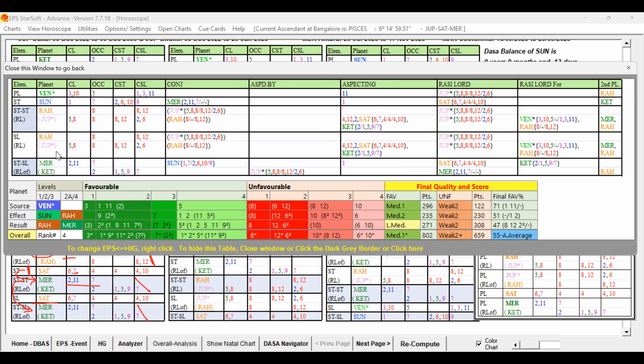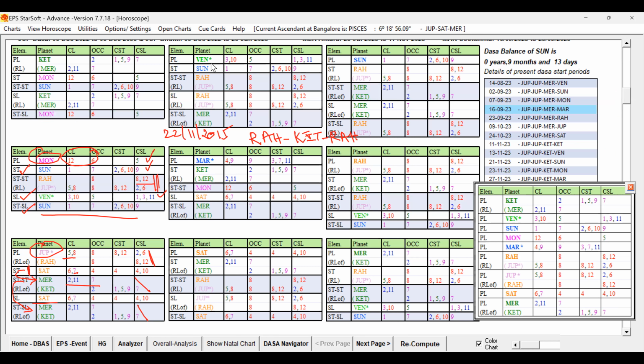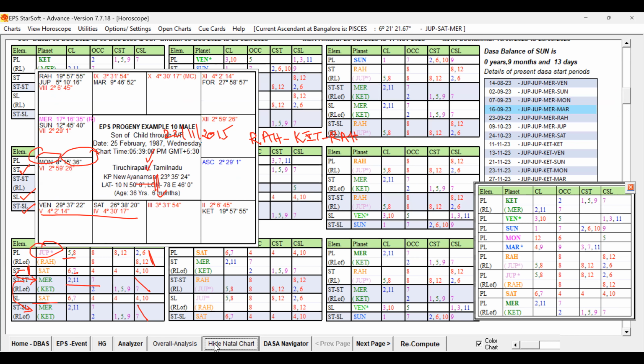That Jupiter is represented by Rahu, so indirectly Rahu gets strength, and Rahu gets strength from its star lord also. So though this Venus is not strong enough for conception, under the Bhukti of Mars, that Venus is getting strength, right? You can see that Mars also, you can see where Rahu is.